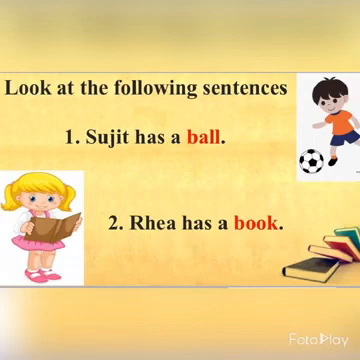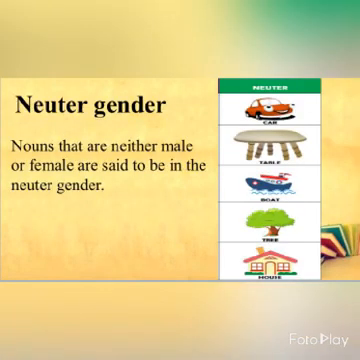Look at the following sentences. Sujit has a ball, Ria has a book. Here, ball and book are non-living things. Such nouns come under neuter gender. So, the nouns that are neither male nor female are said to be in the neuter gender. For example, car, table, boat, tree, house, etc.